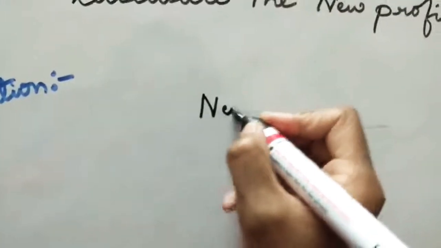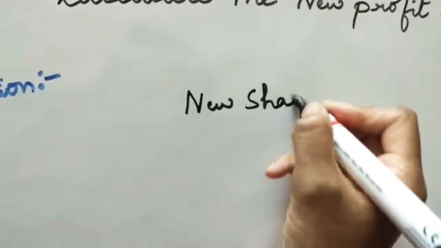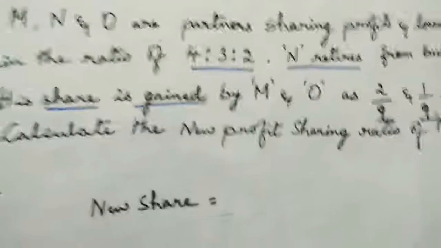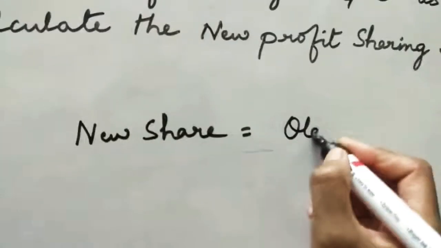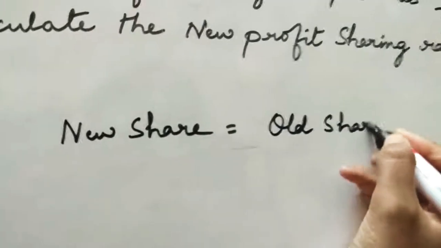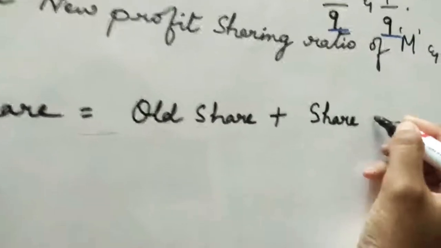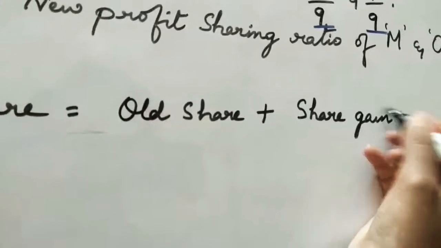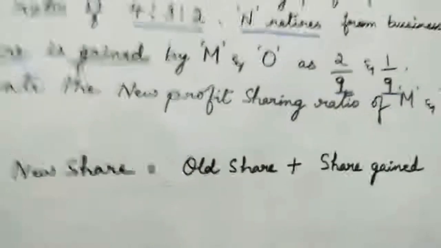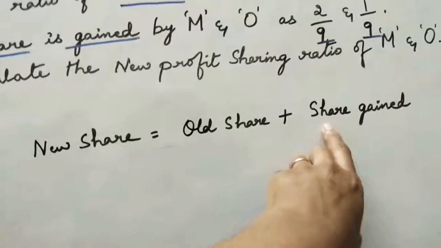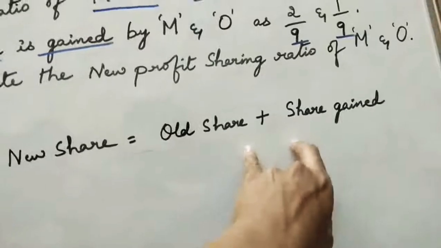So let us go for the formula. New share is equal to, in this case, take the old share and add what is gained by us, the share gained. Observe, this is related to only the remaining partners. So the old share plus what is gained or benefited by them to be added. It's not minus.